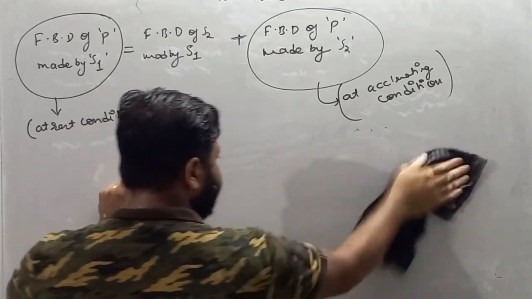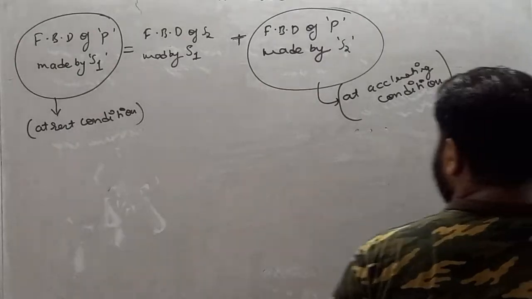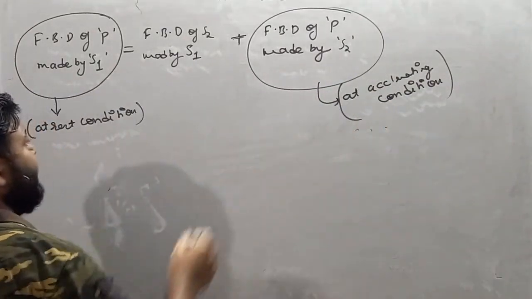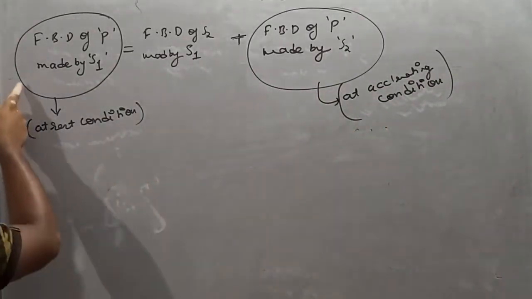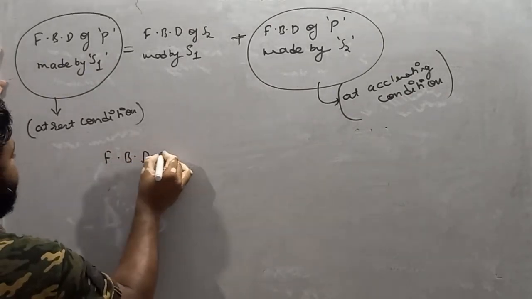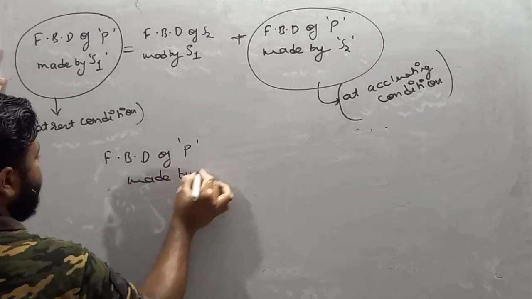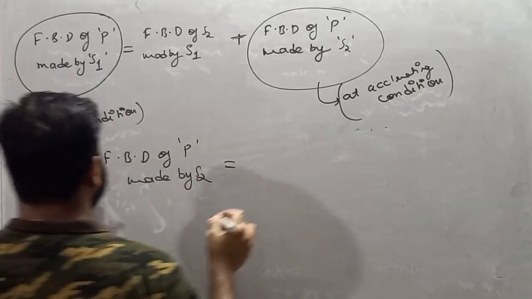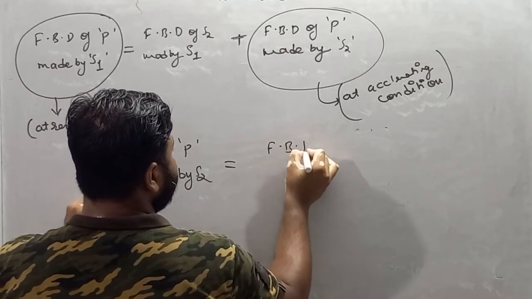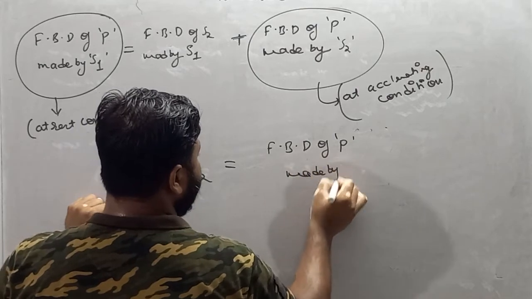So what we'll get, basically we are trying to understand how to make FBD under accelerating conditions. If I take this to this side, we get FBD of p made by s2 is equal to FBD of p made by s1.